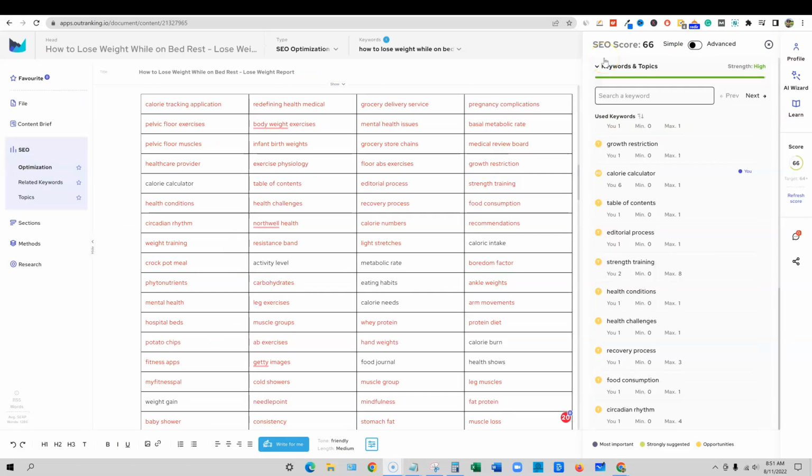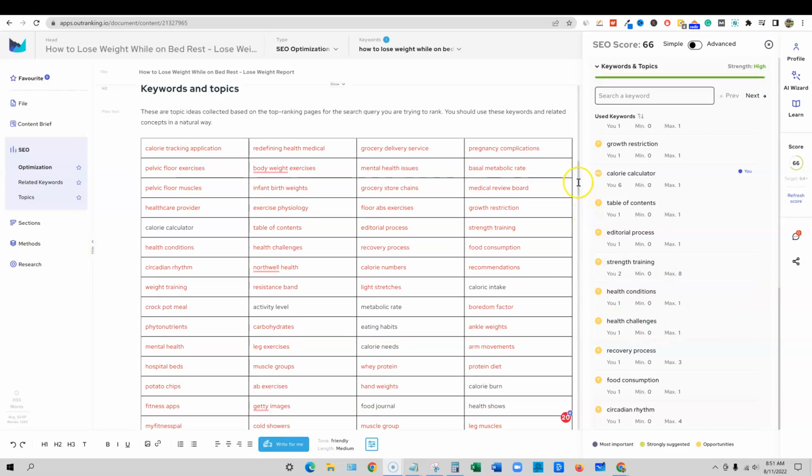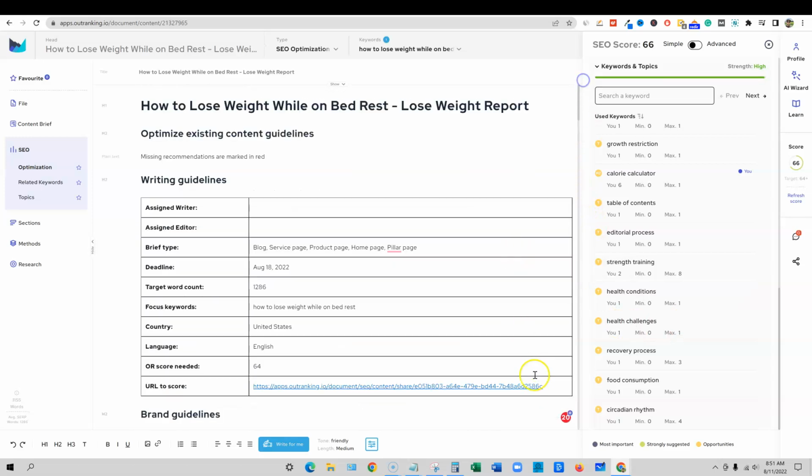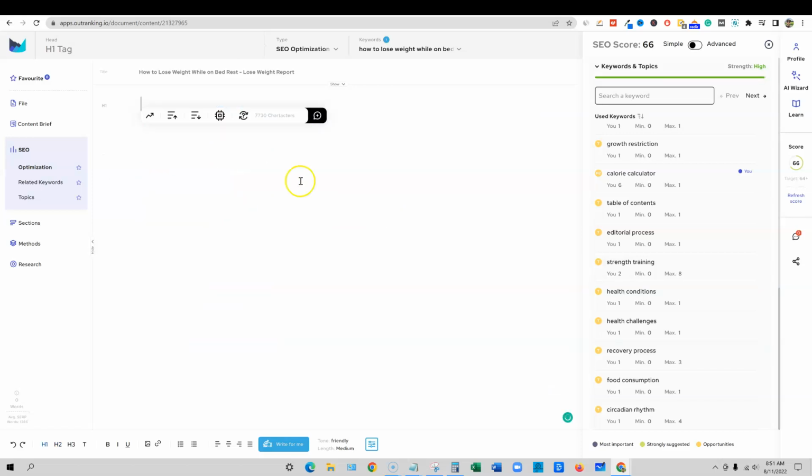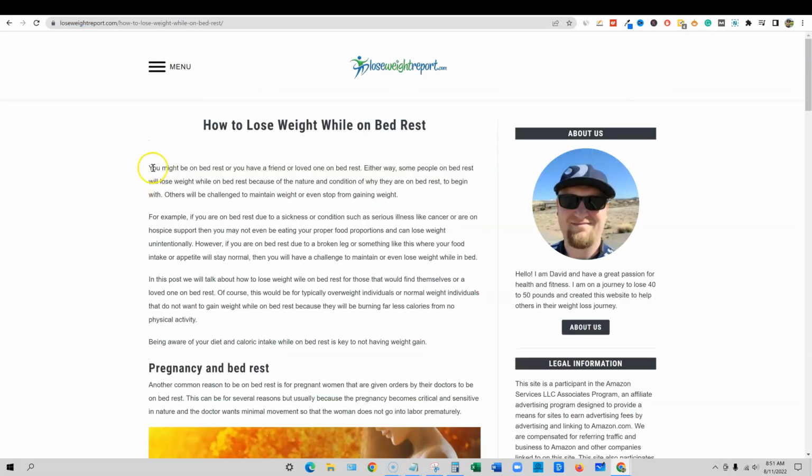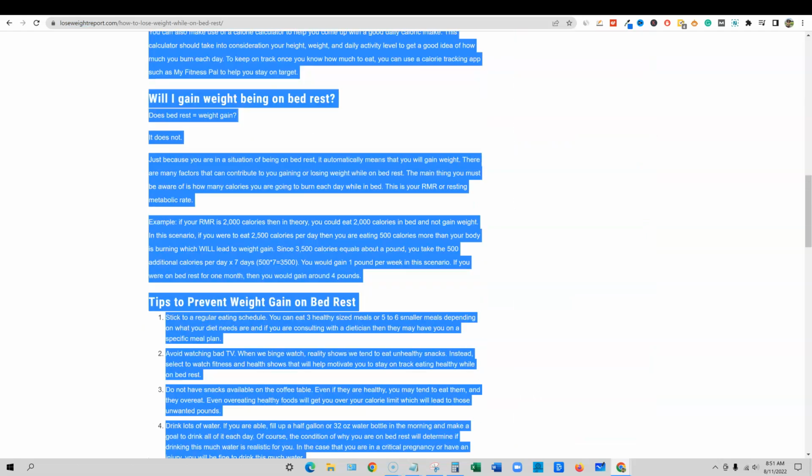Okay, guys, so I'm searching everywhere for how to find the article that we supposedly brought in from the URL, and it's even right here, but I'm not seeing anything. So I'm going to remove everything and refresh the score. It should basically be 0 or 26, just for having the title right there. We're going to come back over here and grab the content and just paste it in.